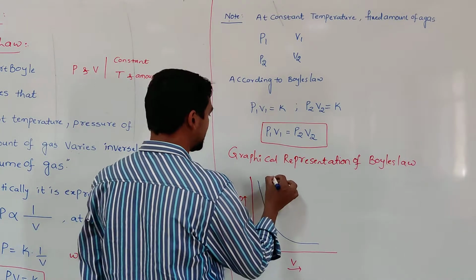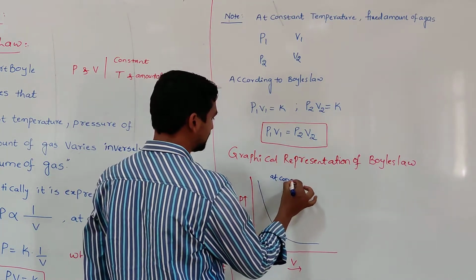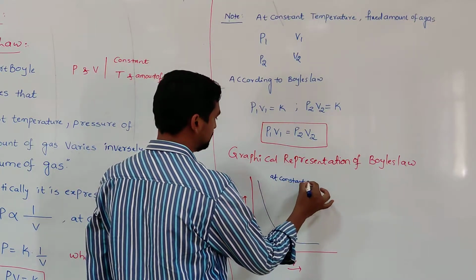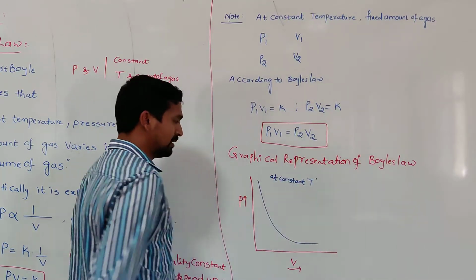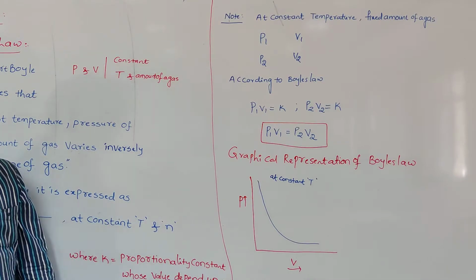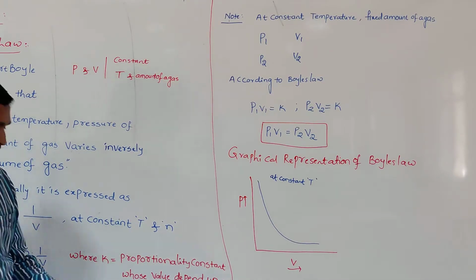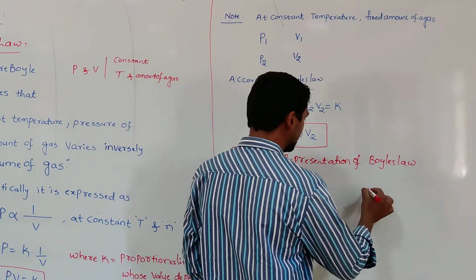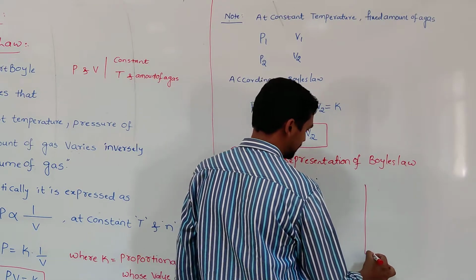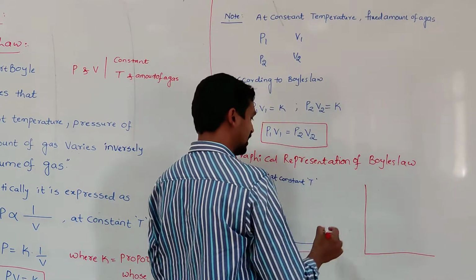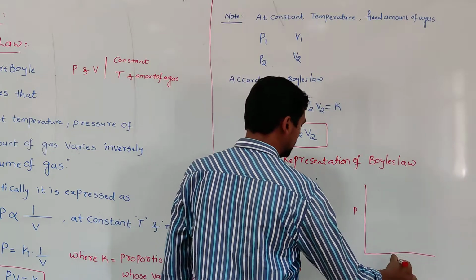Suppose this is at a constant temperature T. At different temperatures, I need to find out the relation between pressure and volume. For that, I can draw one graph here. Again, let us take pressure and volume.